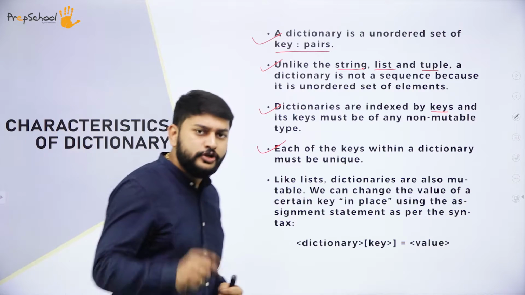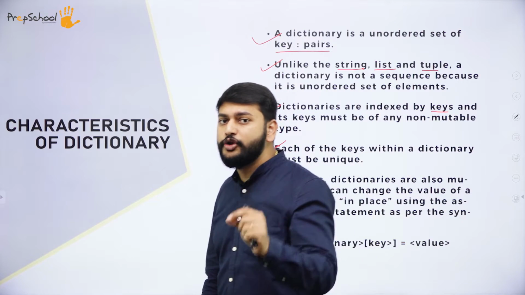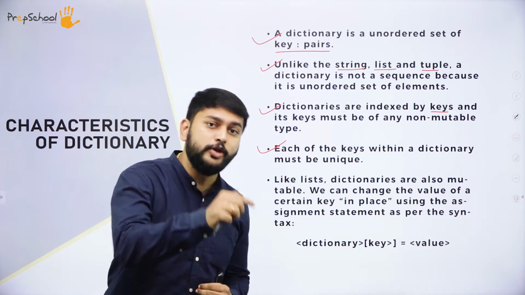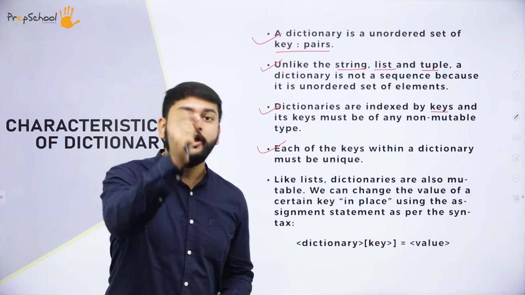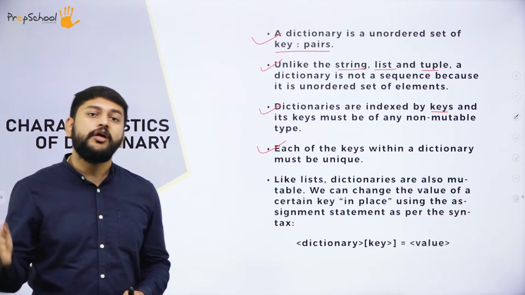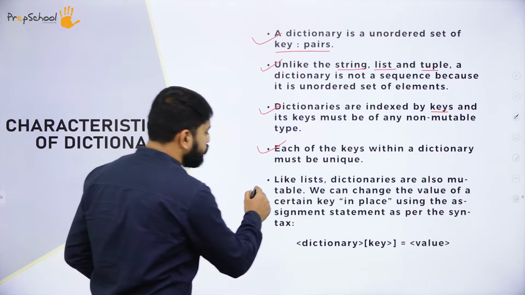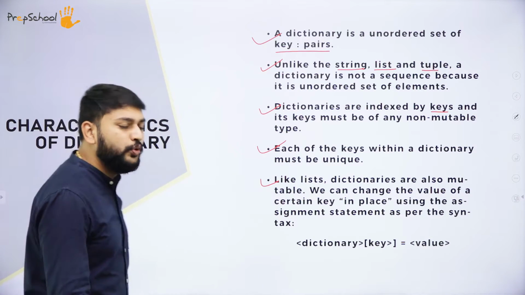What is the meaning of it? Why should I have unique keys? Because all your values will be stored with respect to the key. If I want to access that value particularly, I should have the unique key. Otherwise, there will be a problem of redundancy. It will not allow me to store duplicate keys in the dictionary. So my dear students, the last point: like lists, dictionaries are mutable.